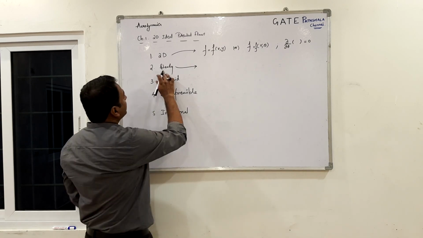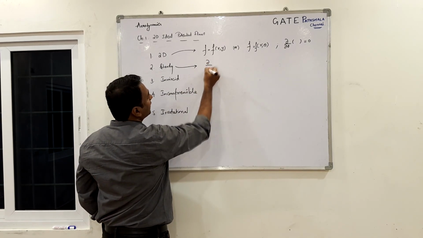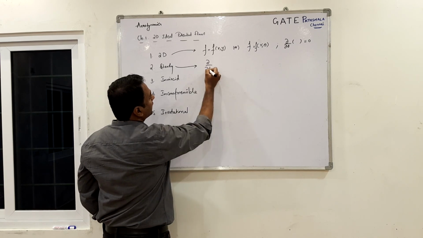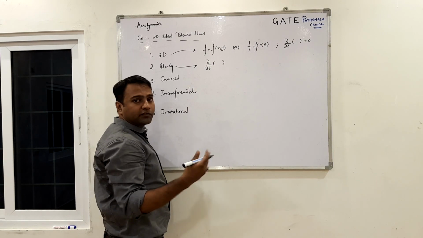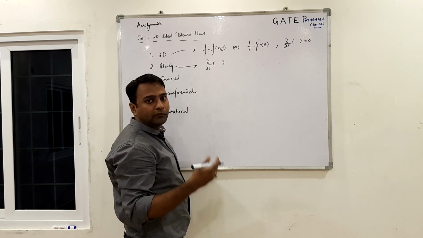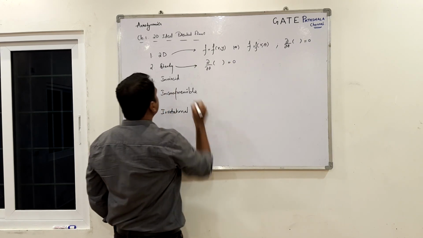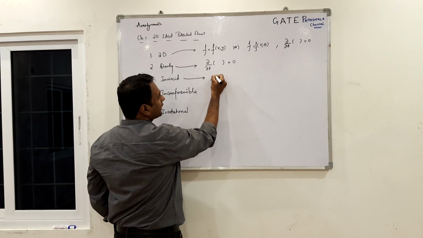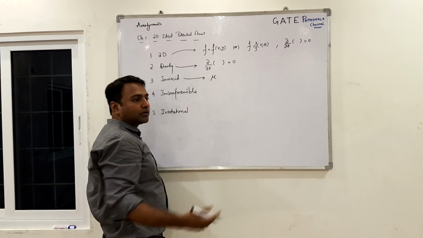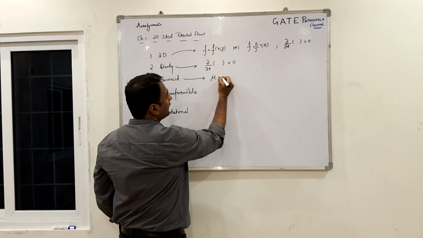The flow is said to be steady if the partial derivative with respect to time of any quantity like pressure, temperature, density, velocity, momentum or energy is equal to 0. The flow is said to be inviscid when the coefficient of viscosity, which you call the molecular viscosity or the dynamic viscosity, is equal to 0.